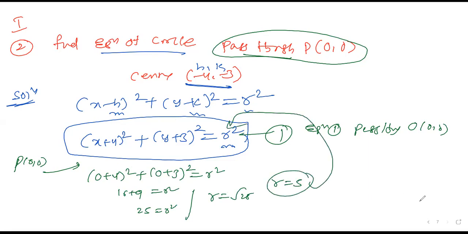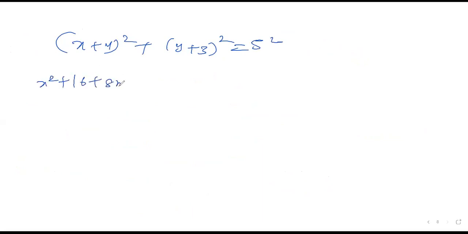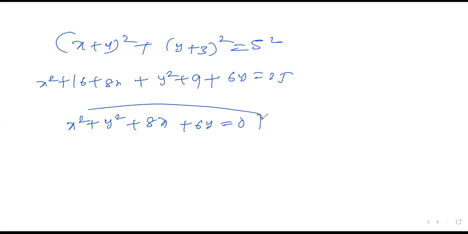This is the full-fledged answer. So I'll write on the next page. What is the answer here? Substitute the r value here. So (x plus 4) whole square, and (y plus 3) whole square. What is the r value? Just now we got the r value. Previously we didn't know. Now the r value is 5, so 5 square is 25. Please open the (a plus b) whole square: a square plus b square plus 2ab. Similarly this also, a square plus b square plus 2ab, is equal to 25. After you simplify, you are going to get the final answer, that is x square plus y square plus 8x plus 6y is equal to 0. This is the final answer. Am I clear, right? Okay.